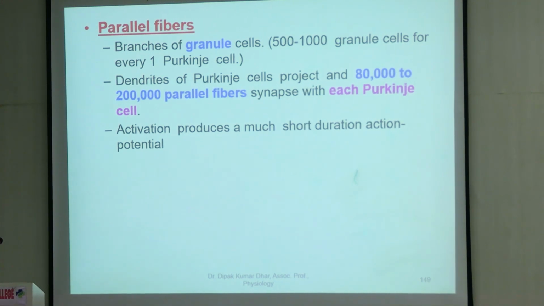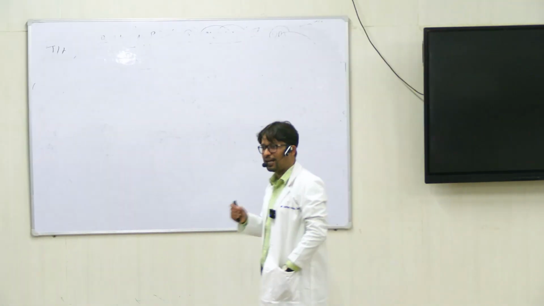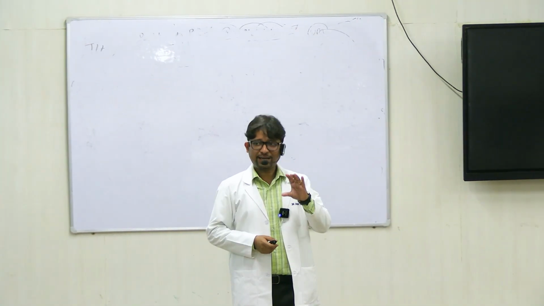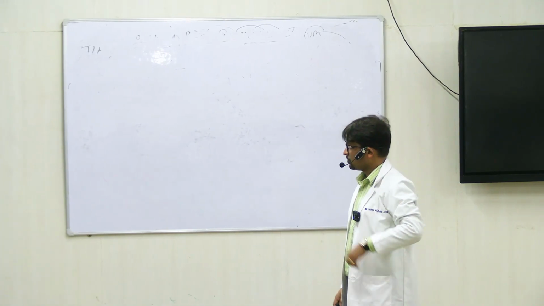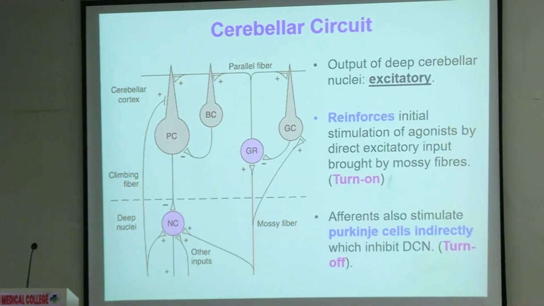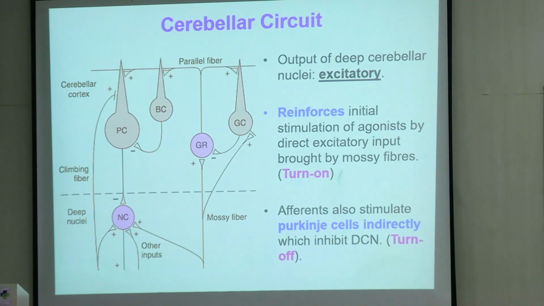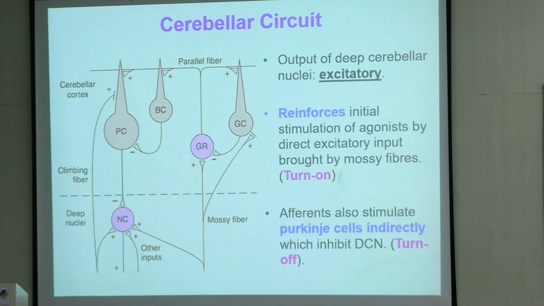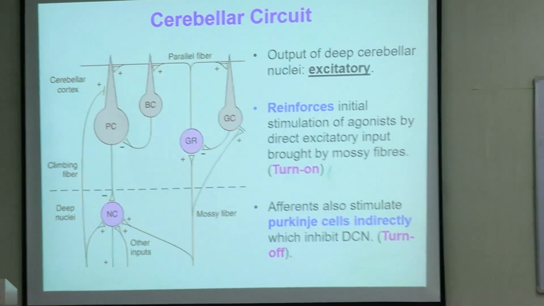How many connections are there? 80,000 to 2 lakh parallel fibers synapse with each Purkinje cell. This is again an enormously large network. However, here activation of a parallel fiber is not as prolonged a potential as in climbing fiber. This is the cerebellar circuit. The cerebellar circuit is known for its fine-tuning action. It is a circuit which undergoes turn on and turn off at regular intervals. This is the beauty of this circuit.